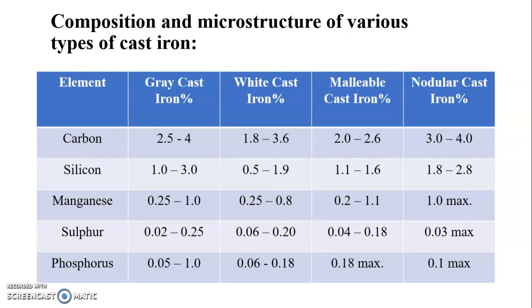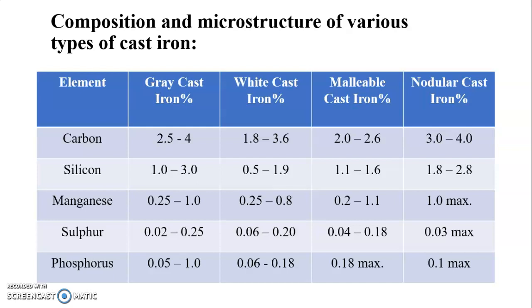Then another element, sulfur, is present in grey cast iron at 0.02 to 0.25%. In white cast iron, it is 0.06 to 0.20%. In malleable cast iron, 0.04 to 0.18%, and in nodular cast iron, 0.03 is the maximum percentage of sulfur.